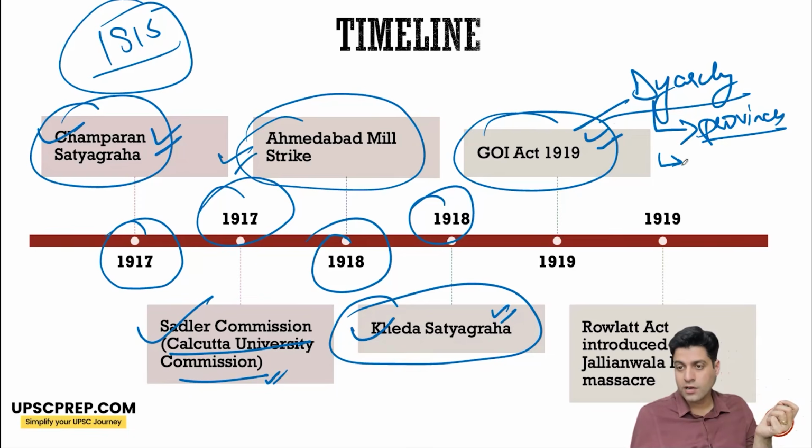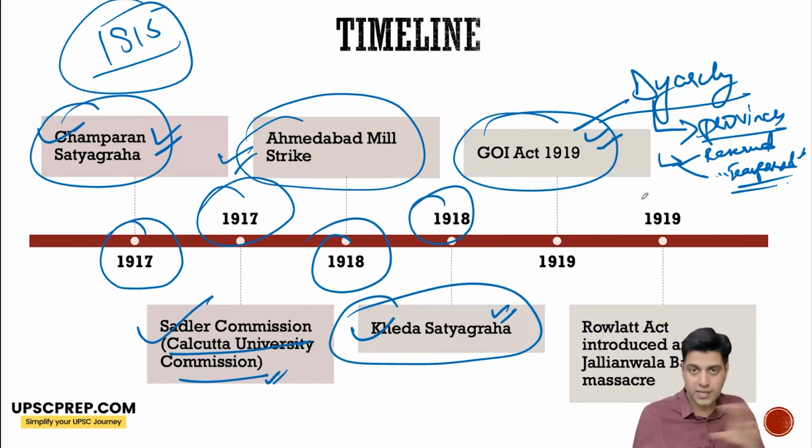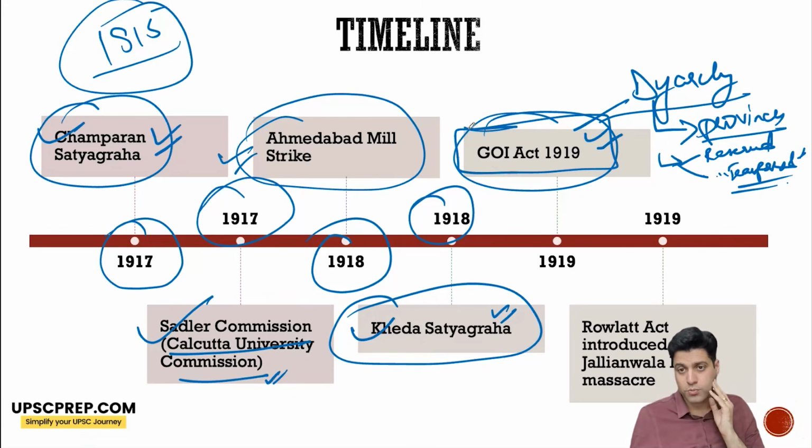So there were reserved subjects for the governor and his council, but transferred subjects primarily for the ministers. But no diarchy or anything like autonomy at the center. Okay. The 1919 Act is very, very important. It also provides separate electorates to other communities as well.